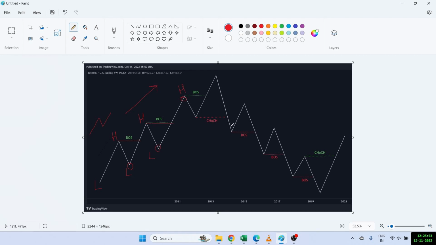Similarly, we can find BOS when the market is coming down. That means when the market is in the downtrend. And in that case, what I'm looking for is lower low, lower highs. So let's take an example. This is a high. This is the second high. And then I have two lows. So this low is lower than the previous low, and this high is lower than the previous high. So lower low, lower highs, and then also we can find a break of structure happening, and you can find a BOS happening here. So when this low gets broken, that is when we will say that yes, BOS has happened. So whenever the market is trending up, we will have a BOS, and whenever the market is trending down, we will have a BOS as well.